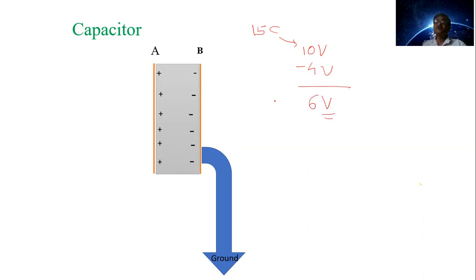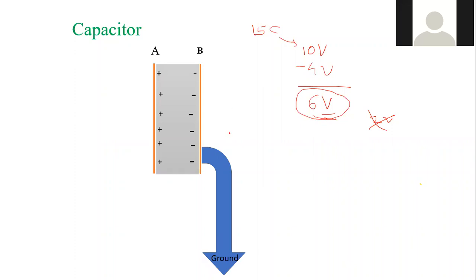And due to these positive charges 2 volt, but now there are no positive charges here, and that is why its effect is not there. We get the potential of 6 volt when plate B is grounded. That means there is further reduction in the potential.